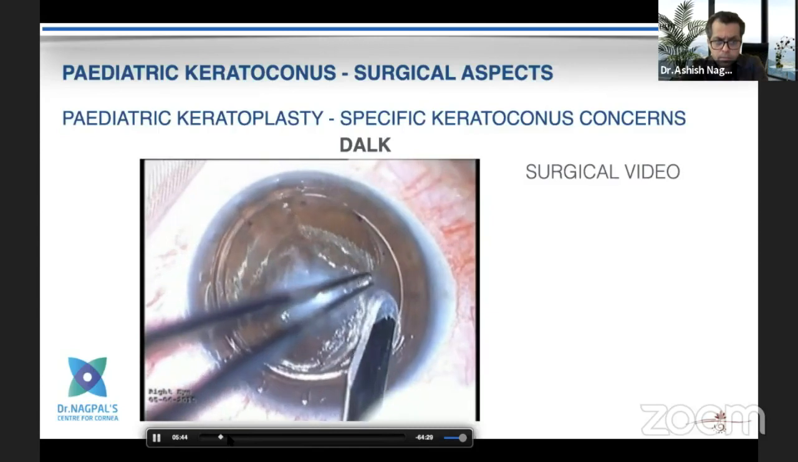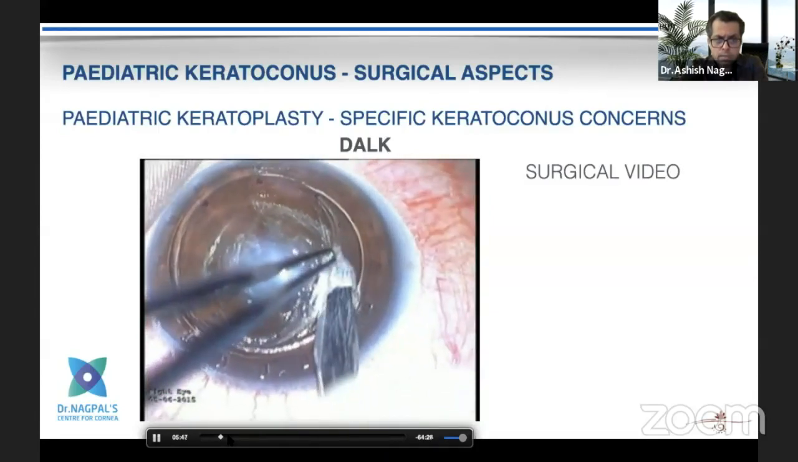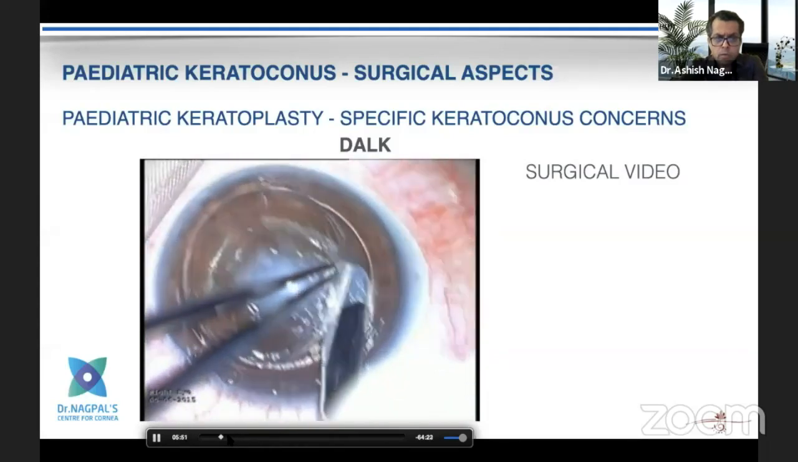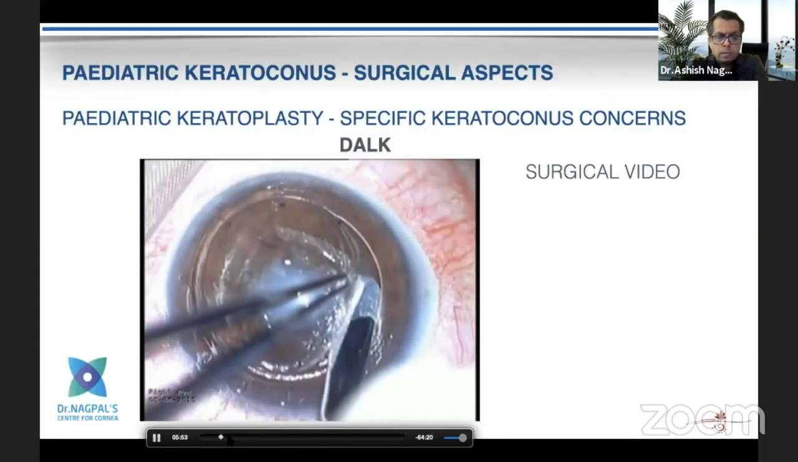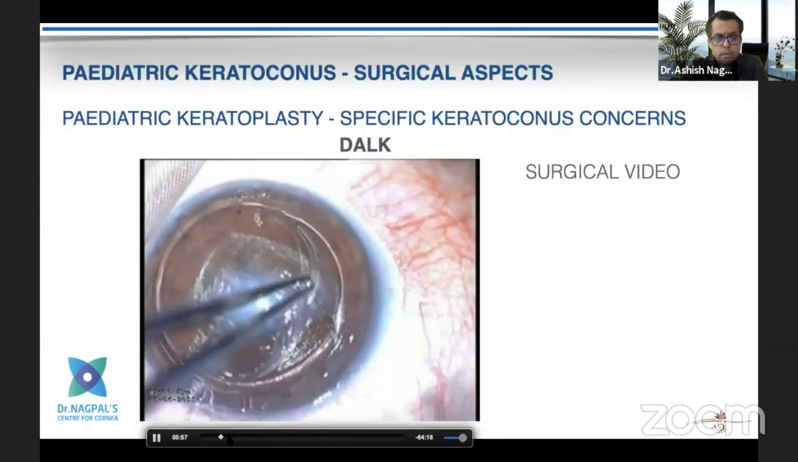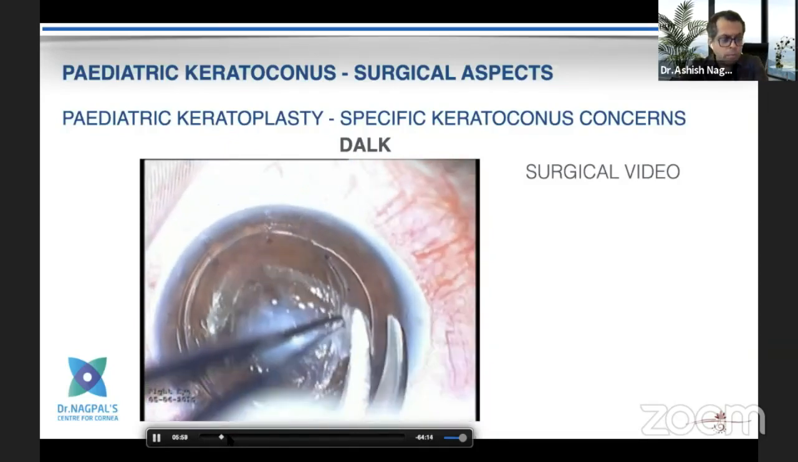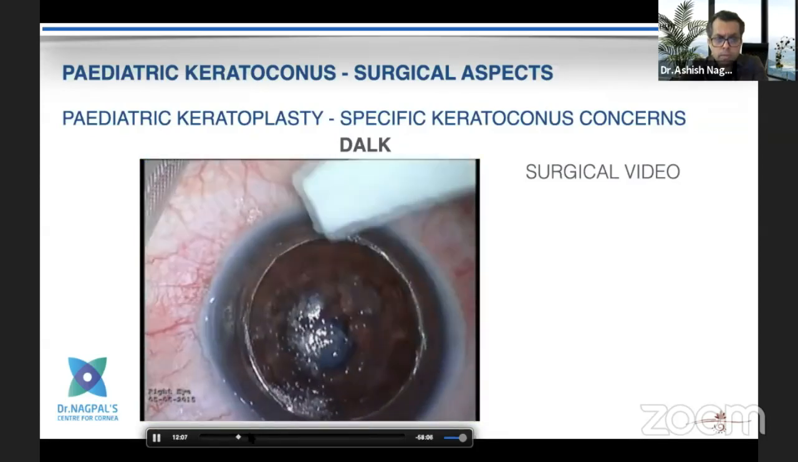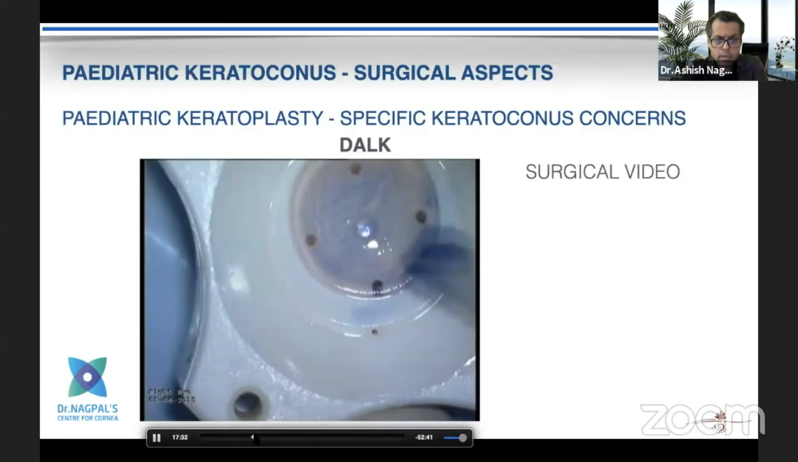And then usually in these cases, my personal choice is to do a manual dissection. I do not do a big bubble in younger children. These are pretty elastic corneas, and if you spend time doing it, you can go pretty deep. So here we have just taken off the anterior stromal layer,